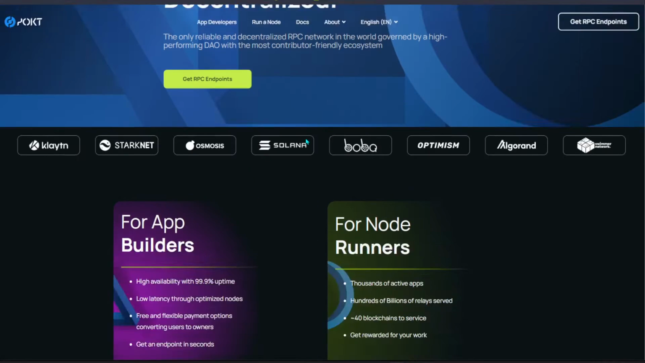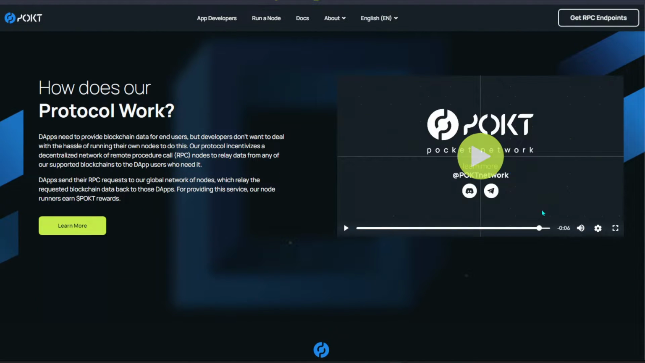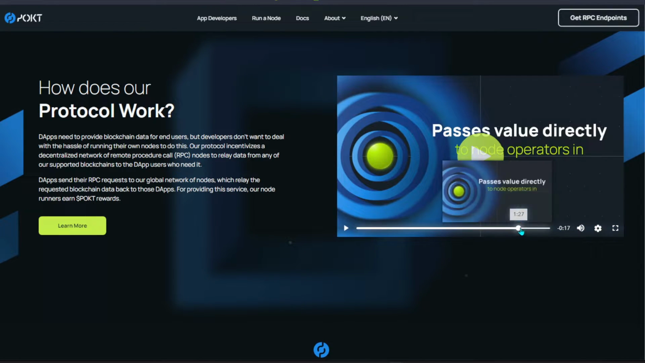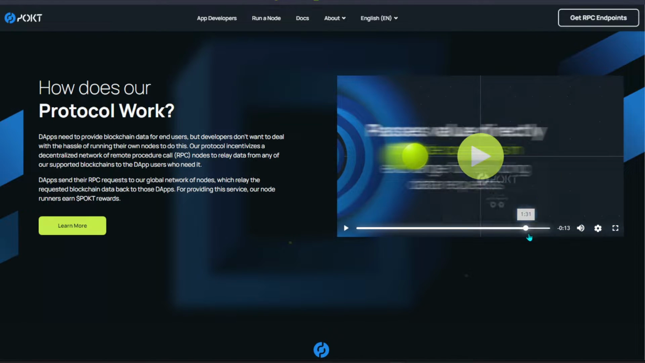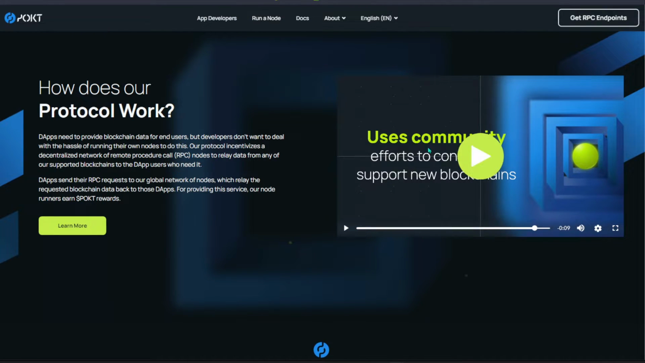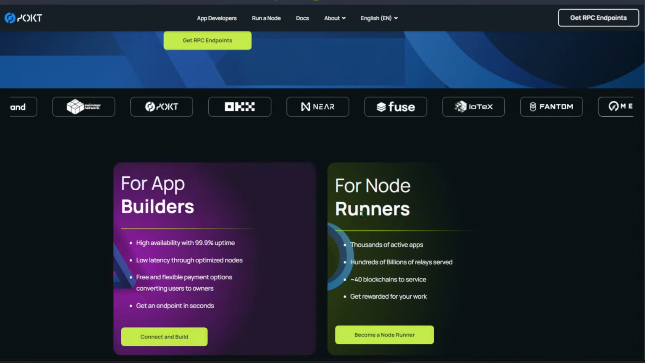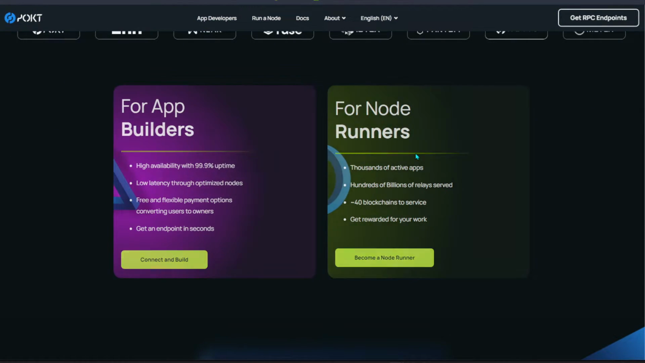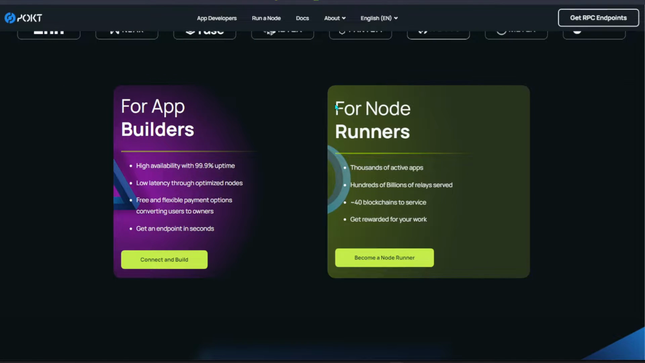If we scroll down, we can see how the protocol works, and I basically watched the video. If you want, you can watch it. It passes value directly to the node operator. So you run the node itself, you'll get rewarded for exchanging the data. If you want you can just view the video here. To use this, technically it is for developers who are using this for the RPC. As a node runner, you are providing resources to them, and then developers can do their job.